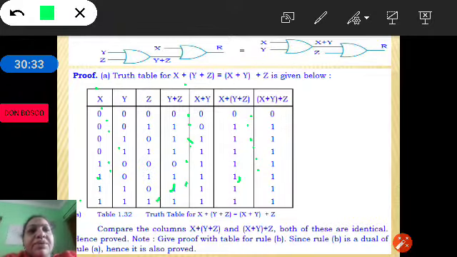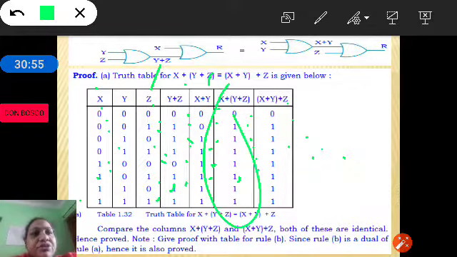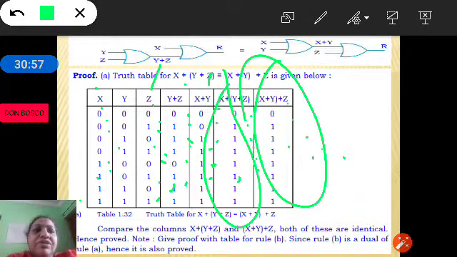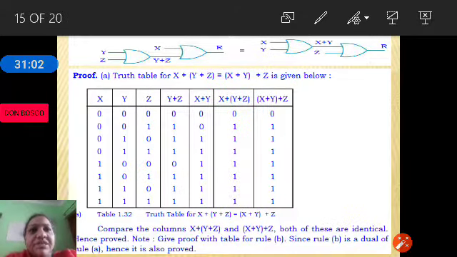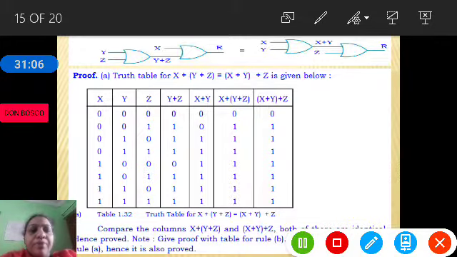Now x plus y, that is this column, and z. 0 plus 0 is 0, 0 plus 1 is 1, 1 plus 0 is 1, 1 plus 1 is 1, and so on. So as you can see here, these two columns are identical. Hence we have proved the theorem, that is the first associative law.